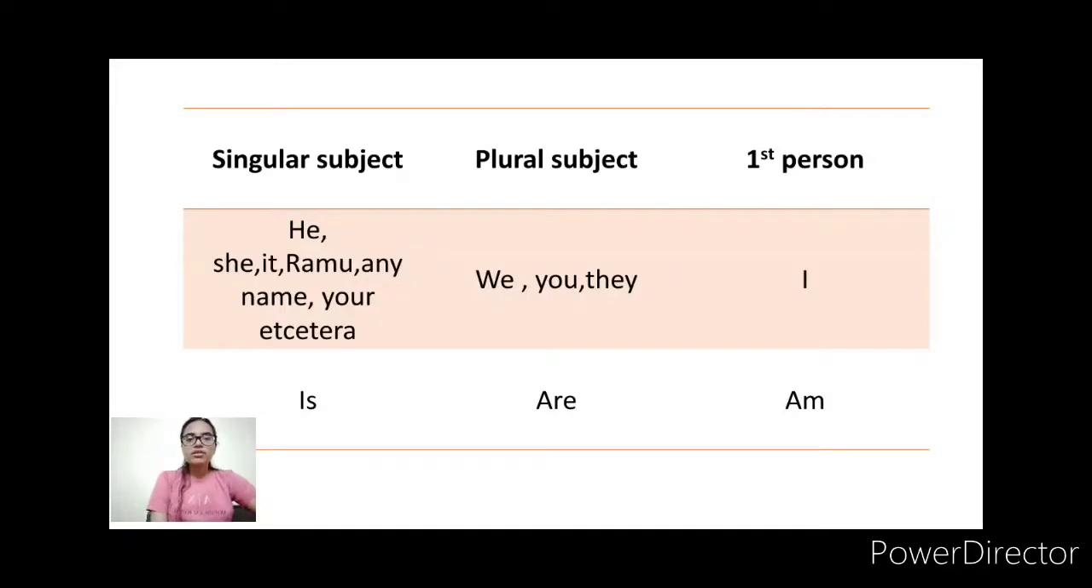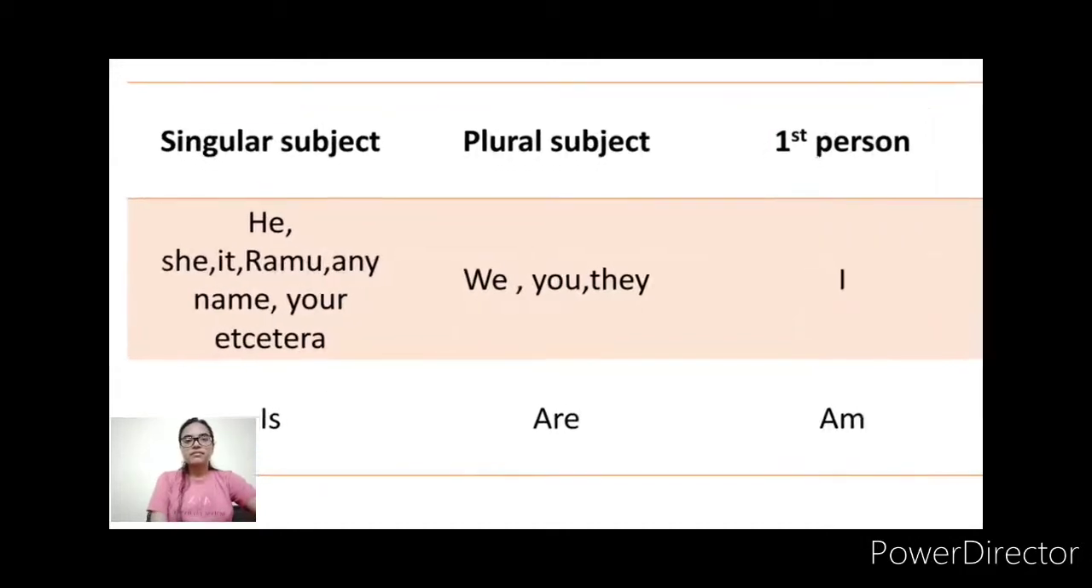Now there is also one more category, first person. First person means I, meaning मैं, takes am. Whenever we are using I, we use the auxiliary verb am. Let's proceed towards examples.